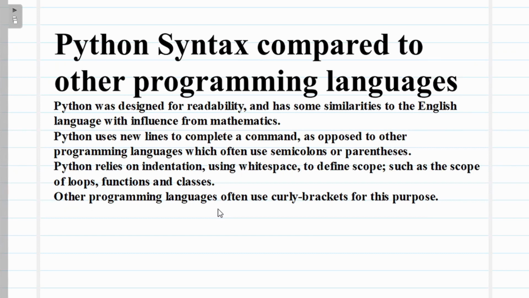Python uses new lines to complete a command, as opposed to other programming languages that often use semicolons or parentheses. That is a difference here. And we use white space to define the scope of a loop or function. It's very simple, that's it.